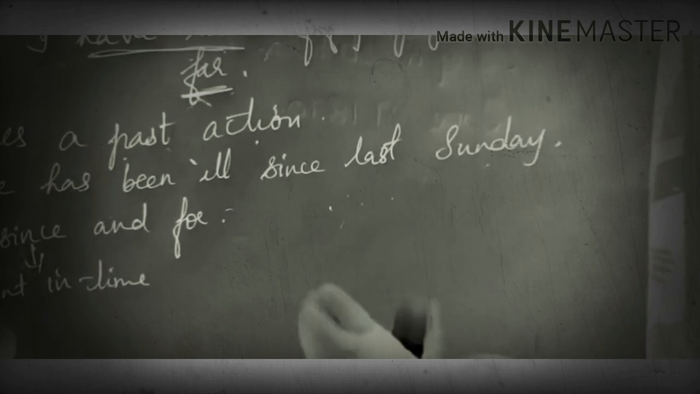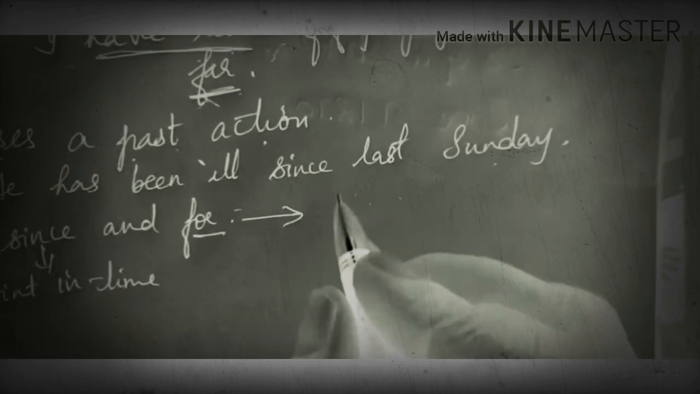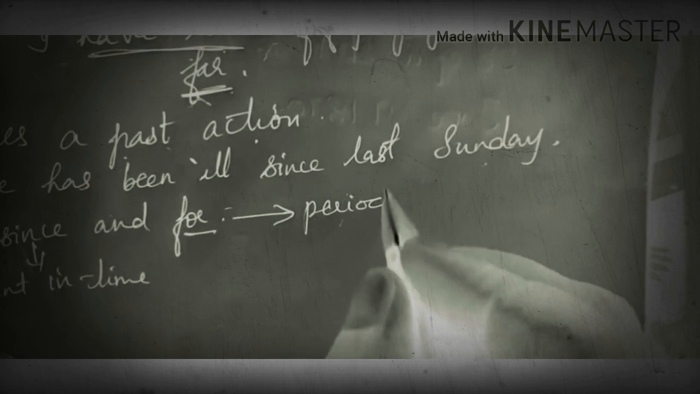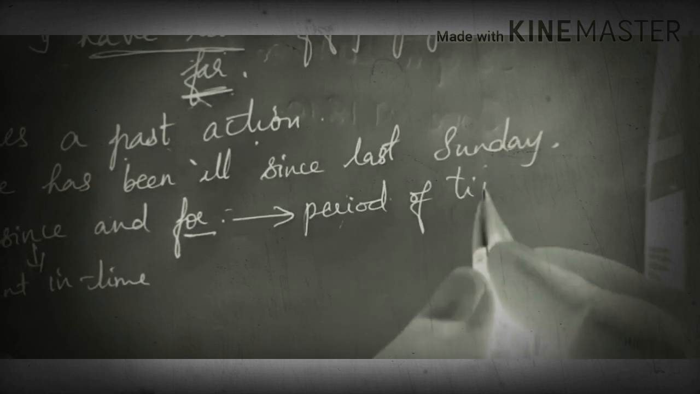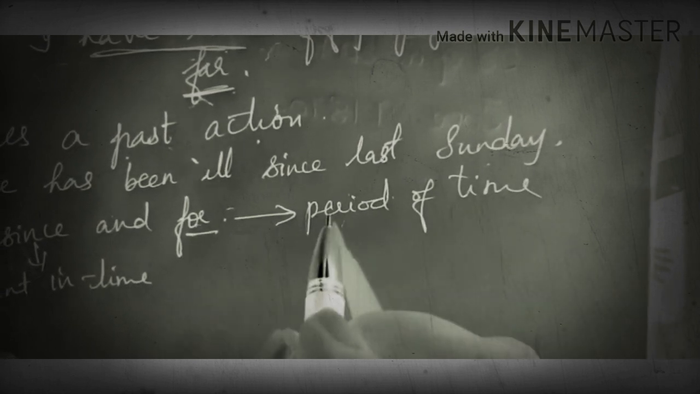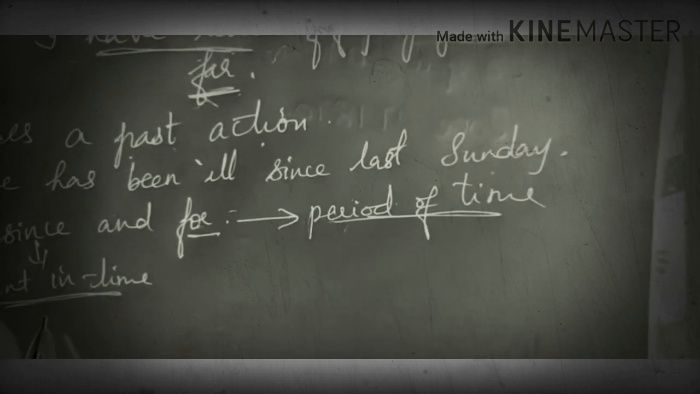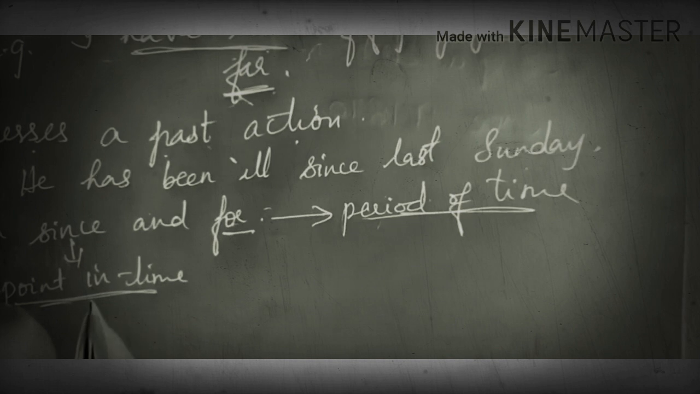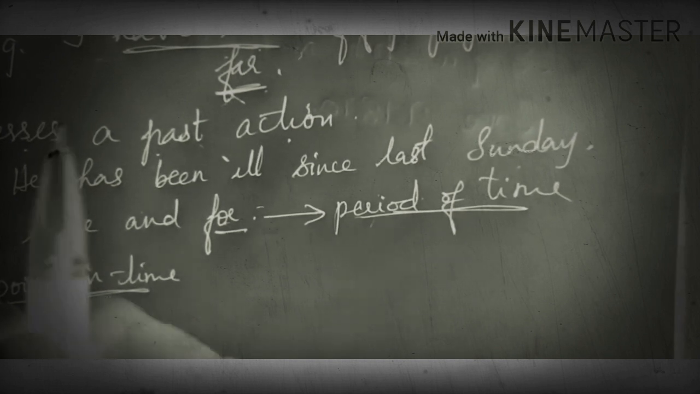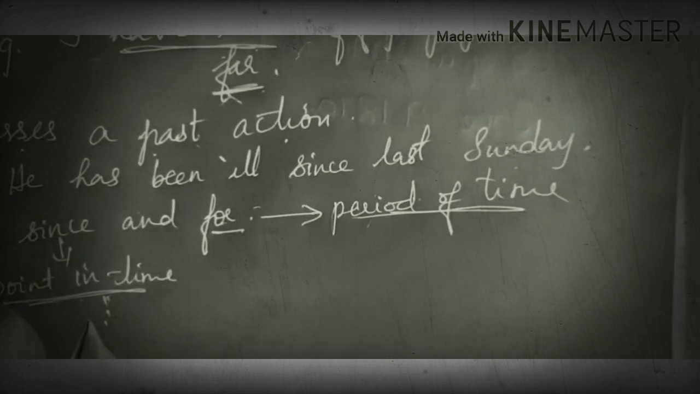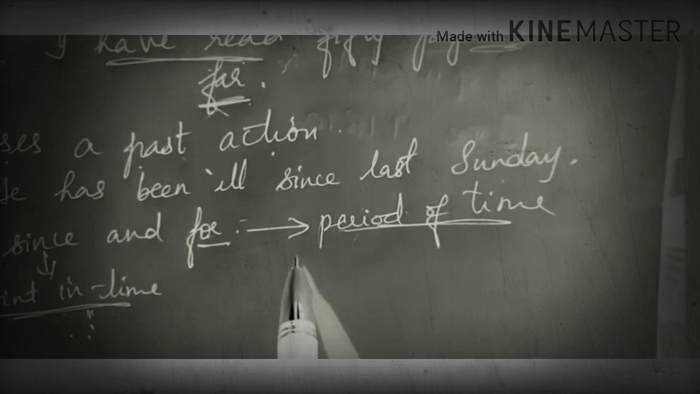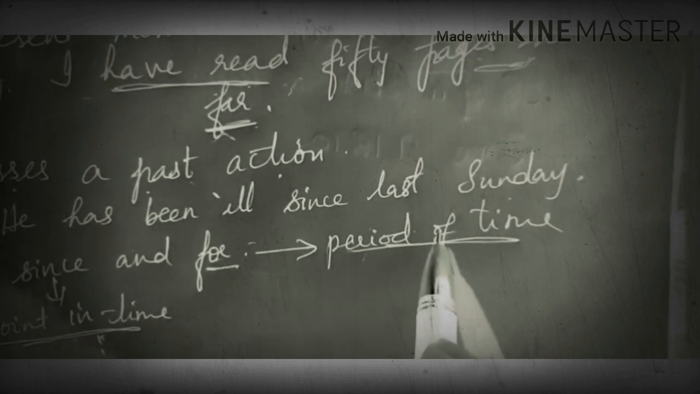Then for is used with a period of time. So for indicates a period of time, and since indicates a point in time. Point in time, from that point to the time of speaking. And for means for 2 days, for 1 hour, with a period of time. That is the period of time.